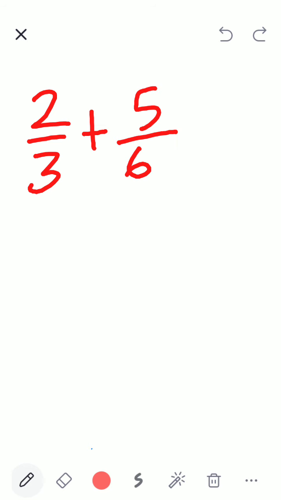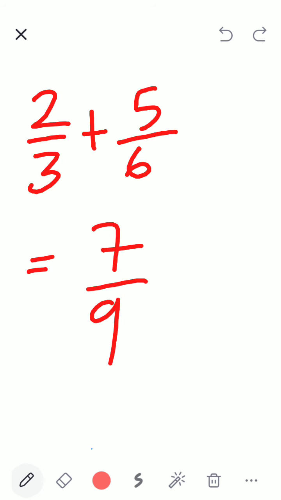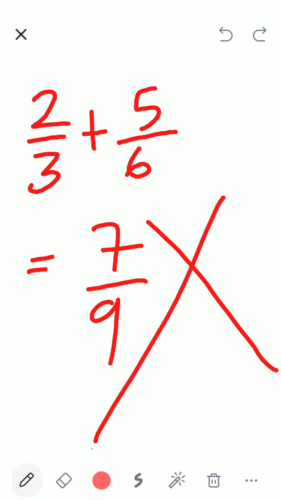Never can you combine 2 by 3 plus 5 by 6. Is 7 by 9 correct? Is it correct? It is wrong because the sign is plus. It is not multiplication. It is plus.